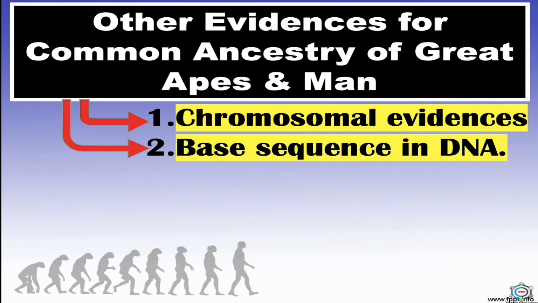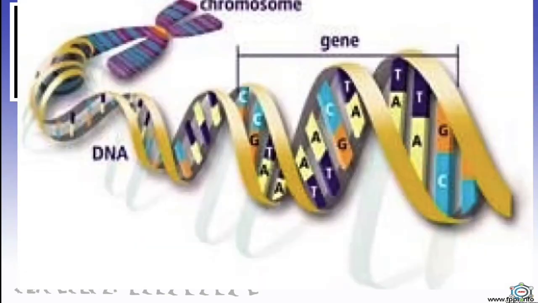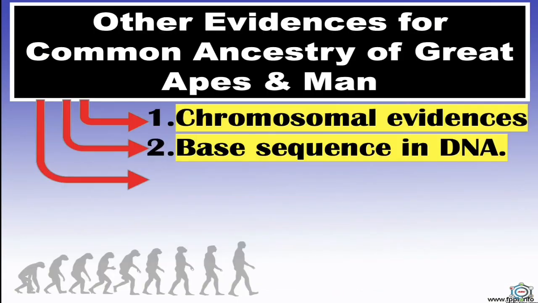Now, the second is base sequences in DNA. Human DNA differs in only 1.8% of its base pairs from chimpanzee DNA. This shows close relationship between apes and humans.